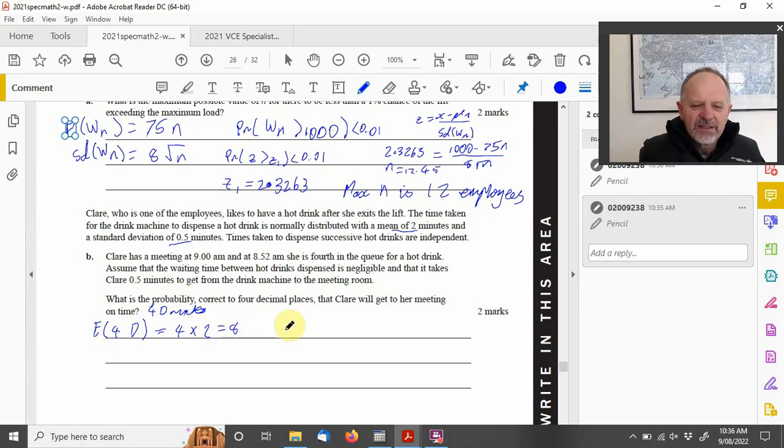Now our variance of 4 drinks, excuse me, sorry, our variance of 4 drinks,